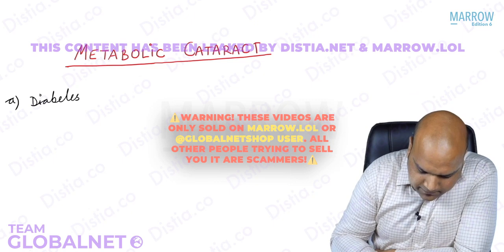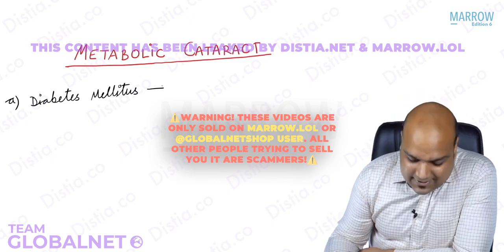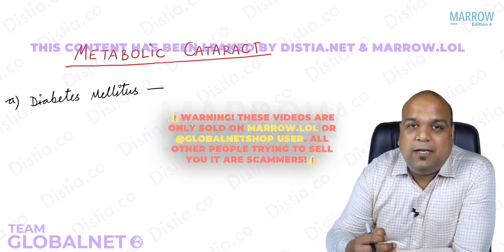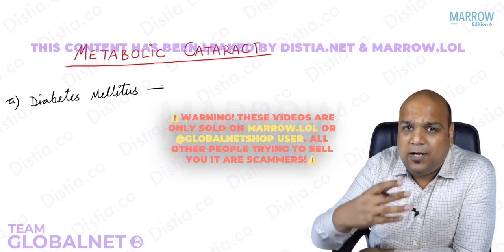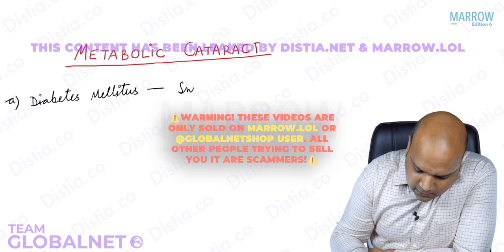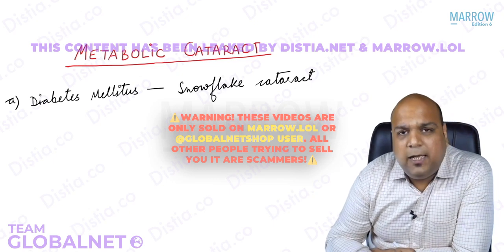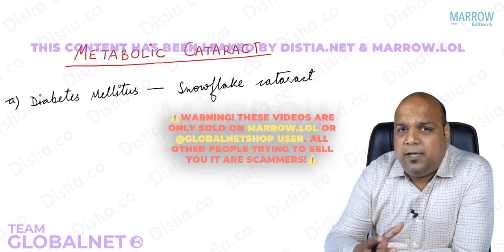So what is the main metabolic disease that we are talking about here, everybody? First, we talk about diabetes mellitus. Now, I hope all of us know the famous name of the cataract caused by diabetes mellitus. We have all come across, read it somewhere, I hope. Yes? Yes, guys. A lot of you, I know, are answering the correct answer here. Snowflake cataract.